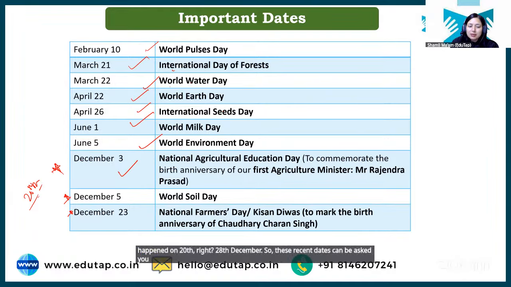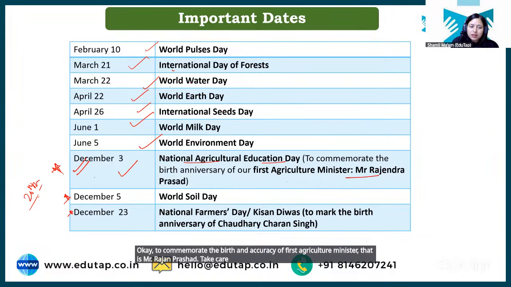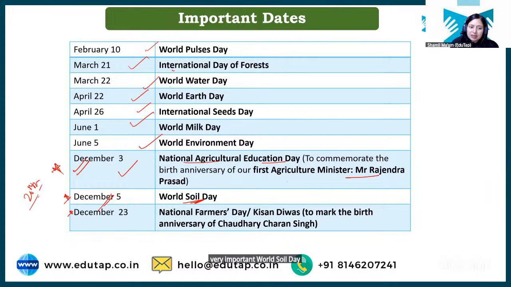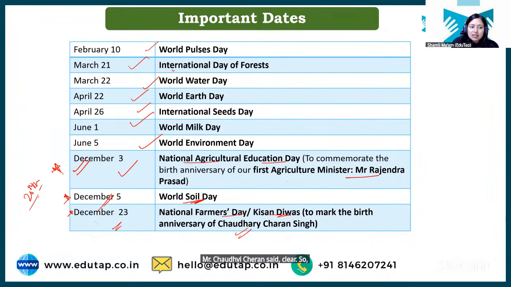3rd December is celebrated as National Agriculture Education Day. Okay, to commemorate the birth anniversary of the first agriculture minister, that is Mr. Rajendra Prasad. Okay, very important. World Soil Day can be asked to you, 5th December, and National Farmers Day or Kisan Divas can also be asked to you. Again, very important. Okay, again to mark the birth anniversary of Mr. Chaudhry Charan Singh. Clear? So these are important dates. At least learn these dates. Clear?